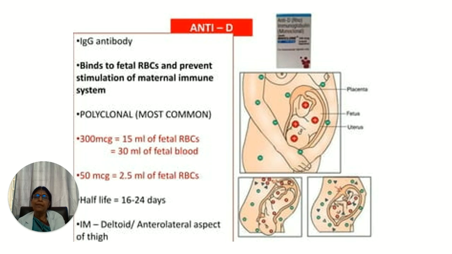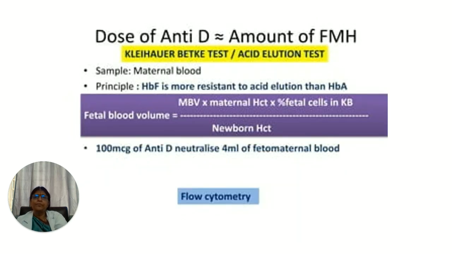It is given intramuscularly, either in the deltoid or the lateral aspect of the thigh. Dose, usually we go by the dose. Routinely about 50 micrograms is given in the first trimester, and for any pregnancy crossing 20 weeks, we want to give 300 micrograms. That is mostly if there is a history of trauma or any abruptio placentae or placenta previa, an antepartum hemorrhage with bleeding. We give 300 micrograms of anti-D.